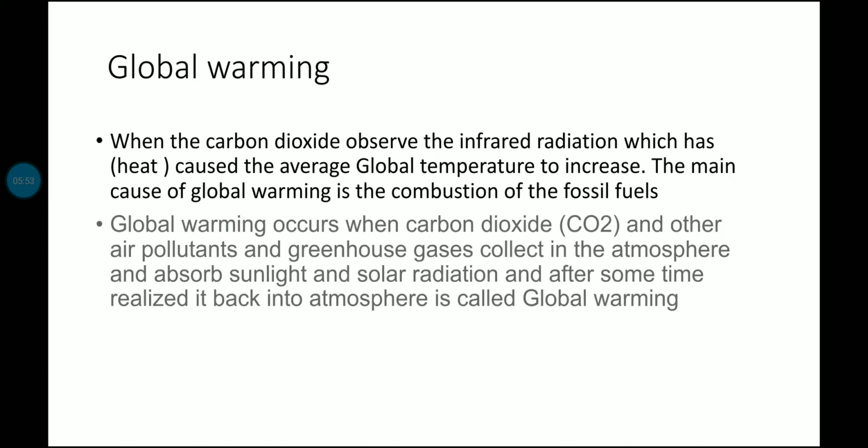Most important one, global warming. Carbon dioxide absorbs infrared radiation, which has caused the average global temperature to increase. The main cause of global warming is the combustion of fossil fuels.